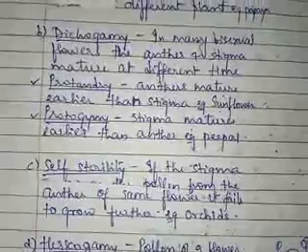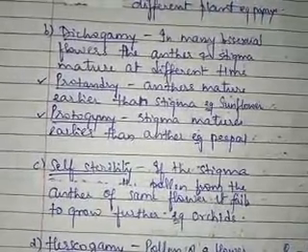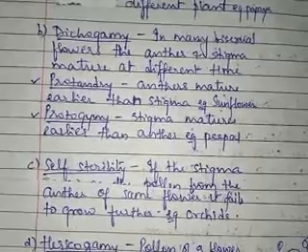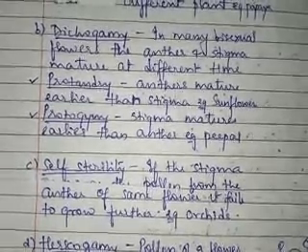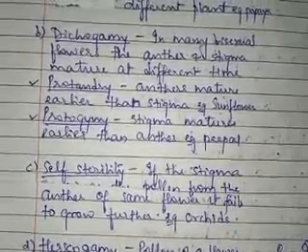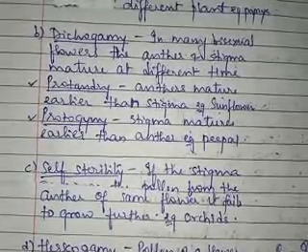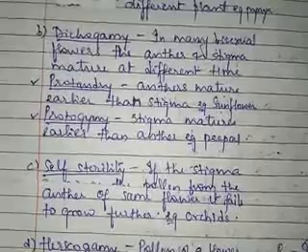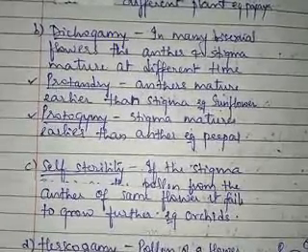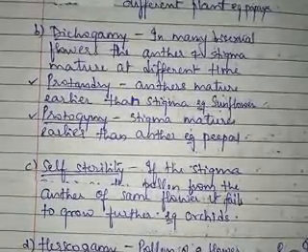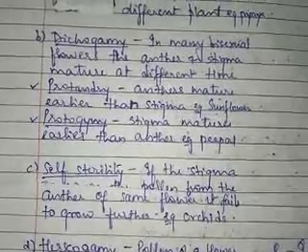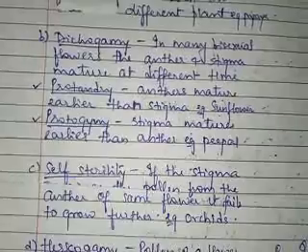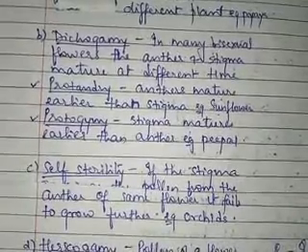Now dichogamy means different timing of maturation of androecium and gynoecium. So the anther will mature at a different time and the stigma will mature at a different time. That is the meaning of dichogamy. Now this may occur in unisexual flowers or in bisexual flowers, whatever the condition.